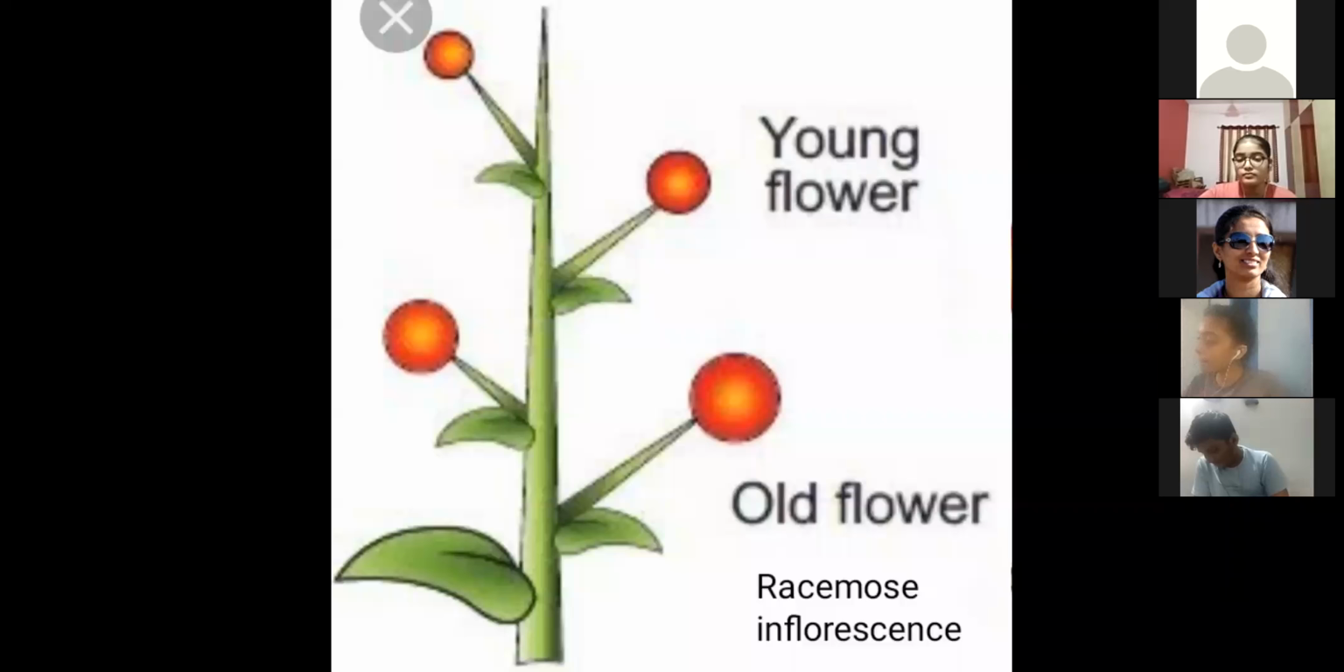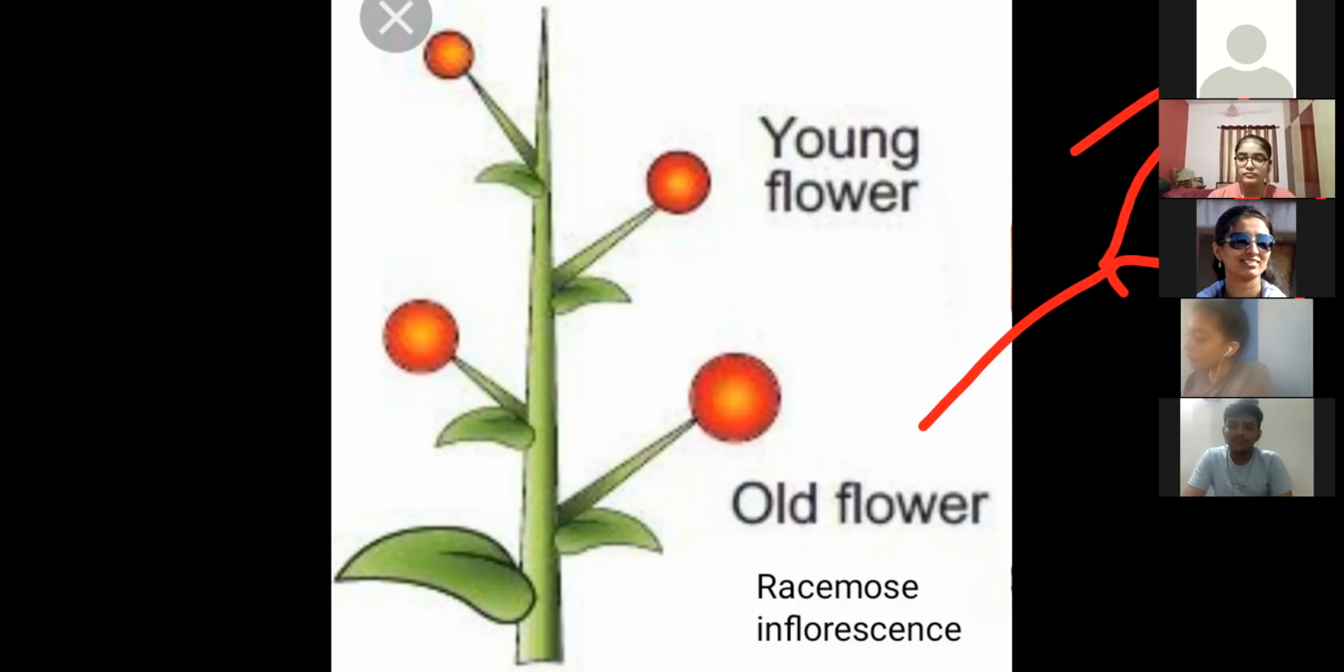Inflorescence meaning what? Have you observed that on some of the plants, or simply I can say, the arrangement of the flower on a stem axis, right? Like hibiscus, if you have observed, on one axis only one single flower is there. Hibiscus in Gujarati we call jasud. Same for dhatura also. On one axis only one flower.